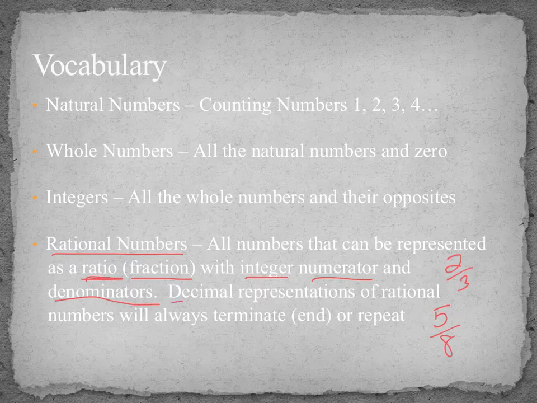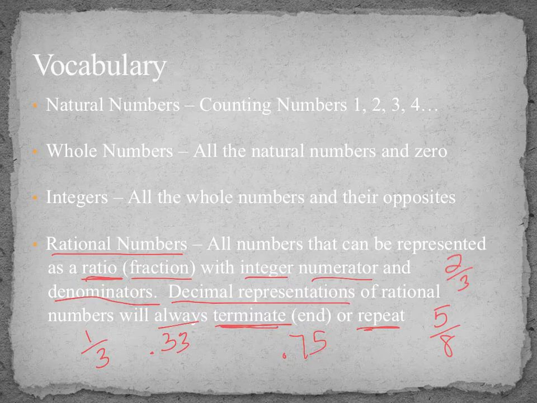If we look at decimal representation, rational numbers will always either terminate or repeat. So if I think about 1/3, if I wrote it as a decimal, it would be 0.33 forever, right? That's still a rational number. And something like 0.75 would be rational as well. Remember, 0.75 is 3/4. Because it can be written as a ratio of two numbers, it is a rational number.